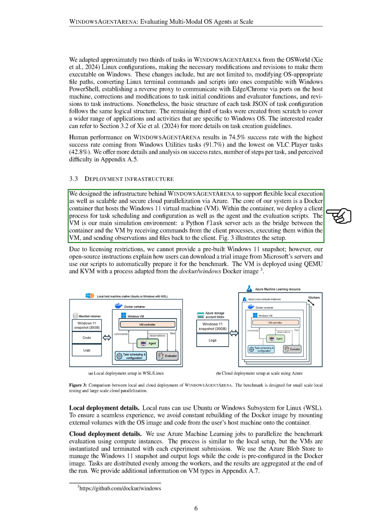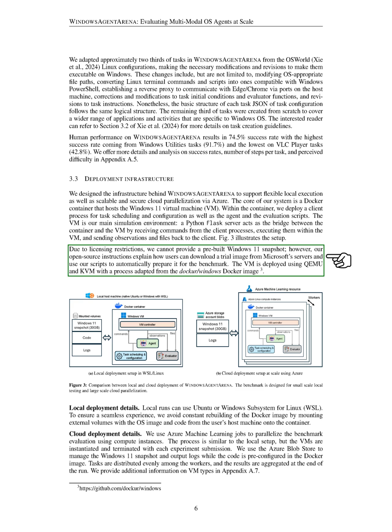Inside this container, we set up a client process for scheduling tasks and configuring the system, along with the agent and evaluation scripts. The VM serves as our main simulation environment, where a Python Flask server connects the container and the VM by receiving commands from the client, executing them in the VM, and sending back observations and files.